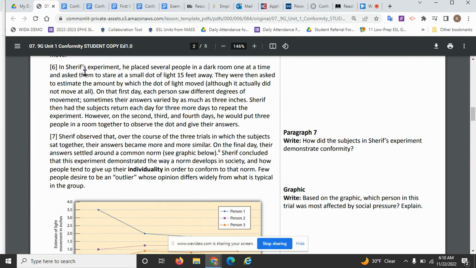This paragraph is talking about Sharif's experiment, and how he did this experiment. So he placed several people in a dark room, one at a time, and asked them to stare at a small dot of light 15 feet away. They were then asked to estimate the amount of light. So when we see this word "then," that starts to make me think that "then" kind of means next, or the next thing he did.